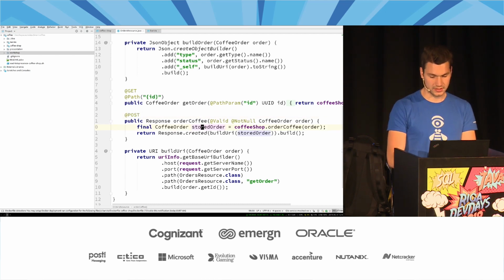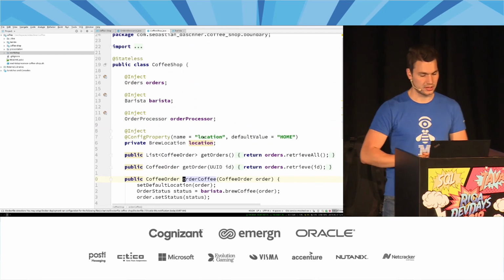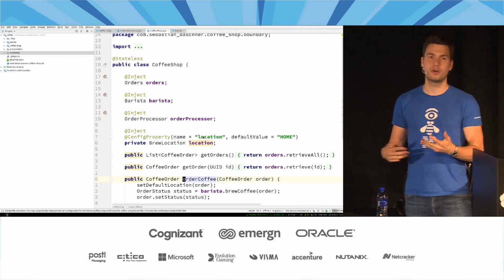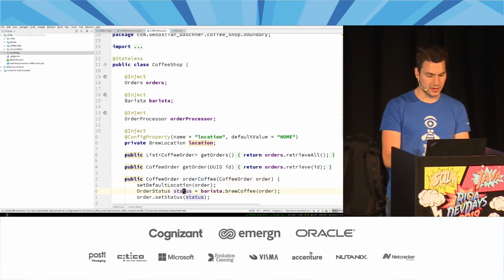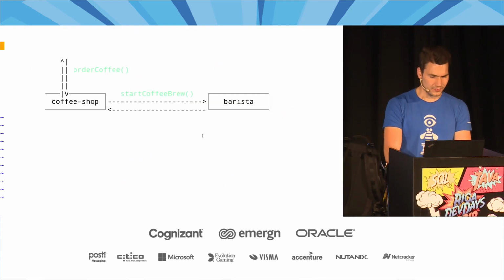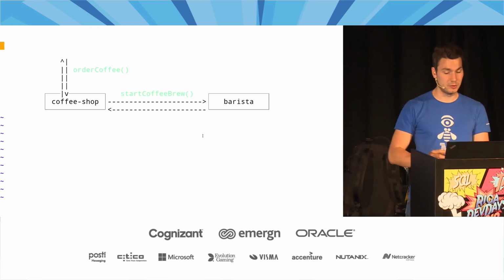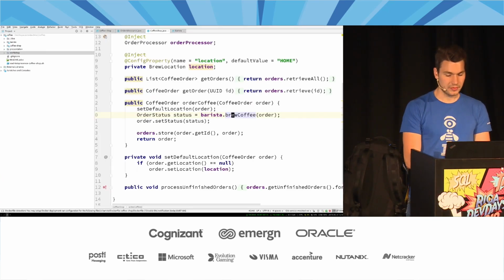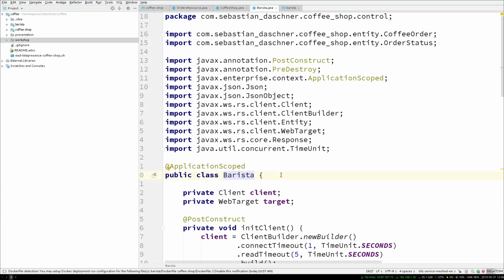And in order to create a new coffee, because this is what we want to do, we're going to call this method. So that method is annotated with POST. We can post some coffee here. And let's quickly step through the business logic, quote unquote. We're going to have a class here, a coffee shop, where we can order some coffee, right? And the main important thing of that business logic is, as you can see in the diagram here, it wants to talk to the other backend, the Barista backend. So we have something like a Barista component here, which is basically an HTTP client, right? Like a gateway class or something.